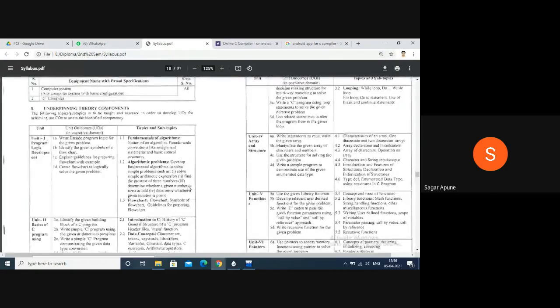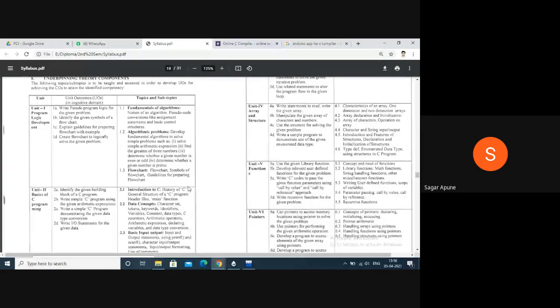Don't be absent, right? And be regular on time, so you will get an idea and then you can design your own programs. If you are absent for any lecture, then you cannot design.